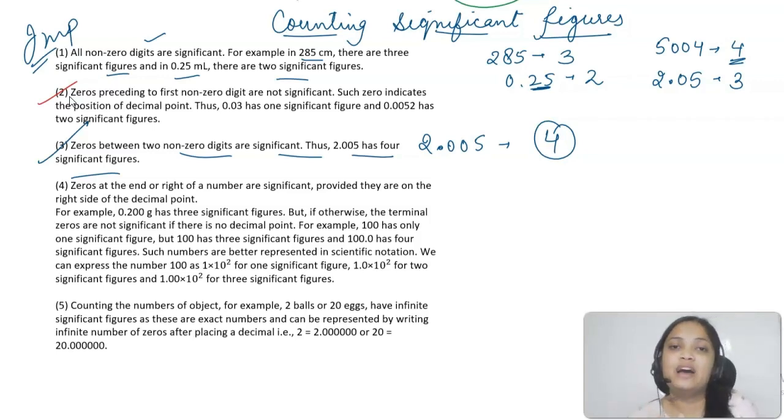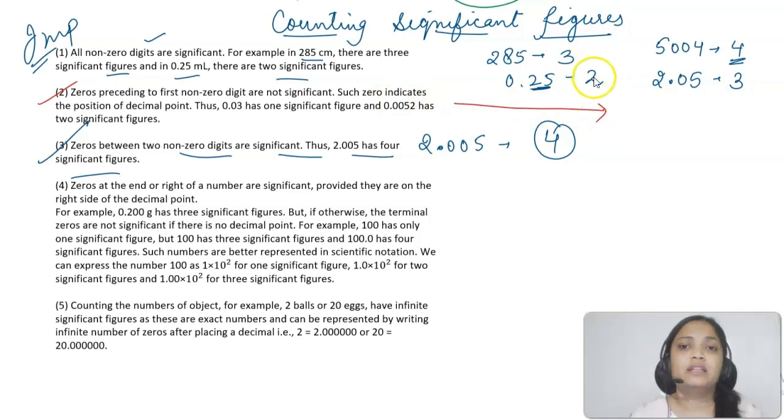Now, the second point was that zeros preceding the first non-zero digit are not significant. If you have some non-zero digit, the zeros before it would not be significant. They just indicate the position of the decimal point. Let me show you 0.03 and 0.0052. These are the numbers that I have.